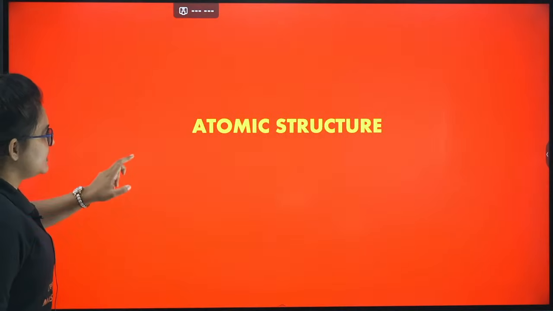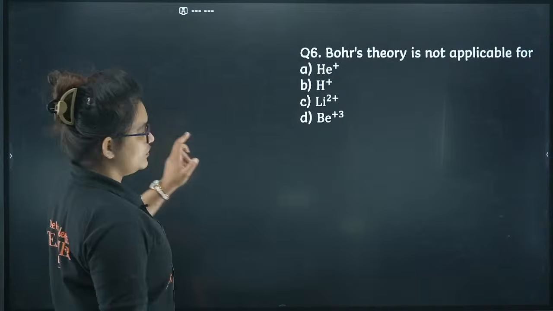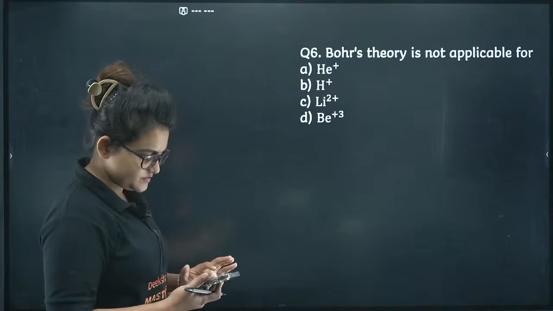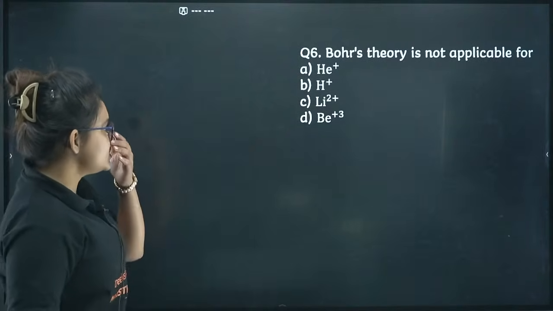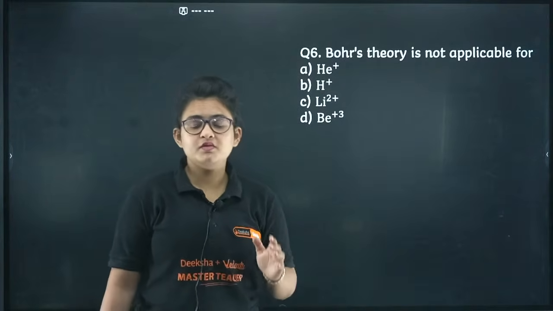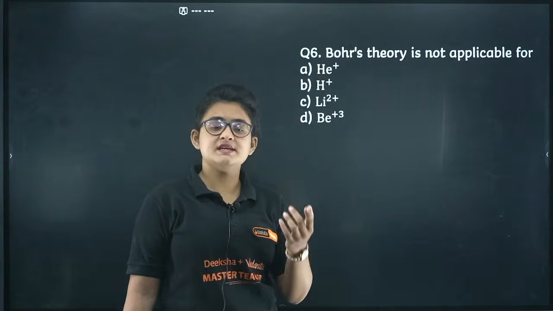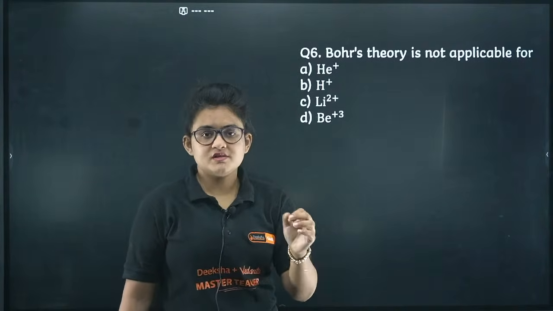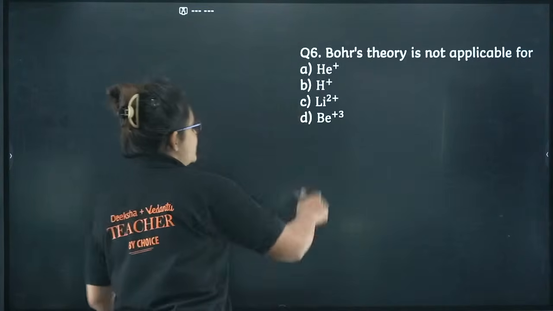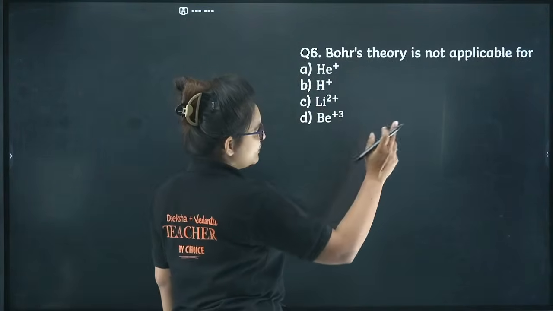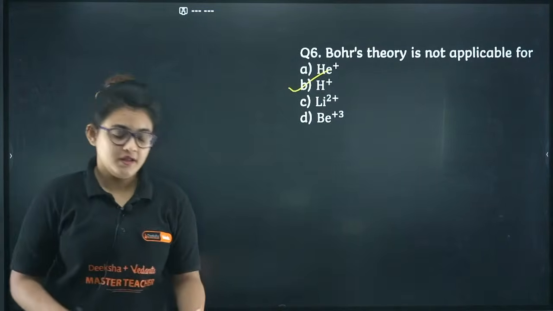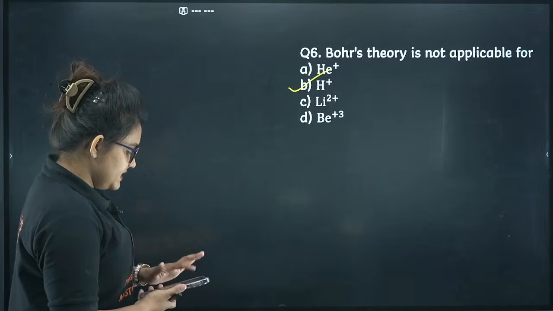Okay, let's proceed. This is the atomic structure chapter that we are going to study. Here we will discuss some important MCQ questions at first. Bohr's theory is not applicable for which one? Bohr's theory is applicable only for hydrogen-like systems, meaning atoms or species having only one electron. Here you can see He+, Li2+, Be3+ all have one electron except H+, which is a proton and has no electron at all. I guess it's clear.